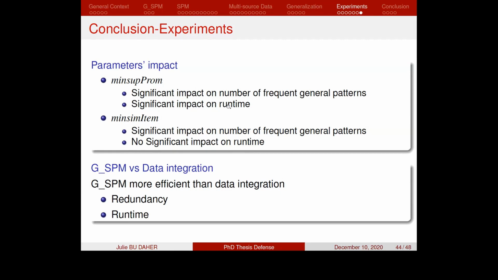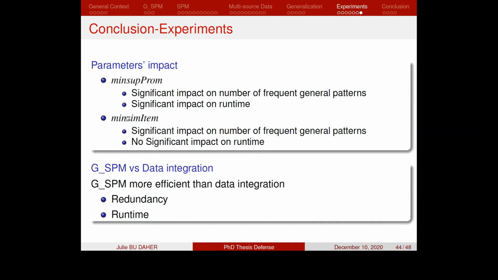This, in fact, confirms our definition of the promising patterns, which are patterns that are almost frequent, which means that their support value should not be much lower than the support value of the traditional frequent patterns, because if it is much lower, then the algorithm would obtain a huge number of frequent general patterns with a long runtime of the algorithm.